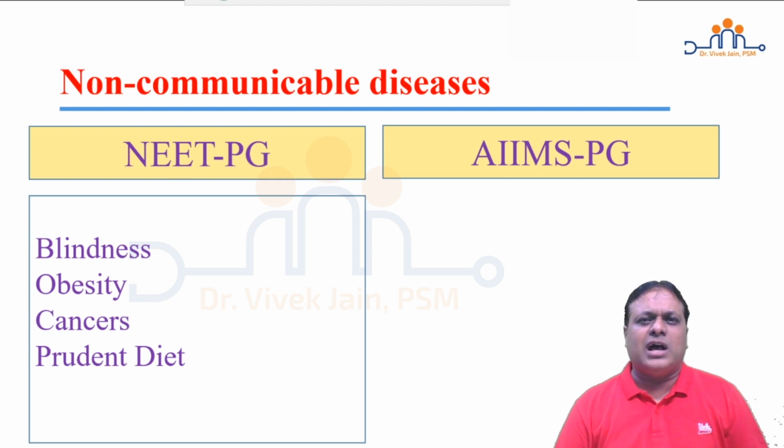Obesity. Here you are asked about the international classification of body mass index, various categorization. Even you are given a numerical where you are asked to calculate also. Weight and height of a person is given, you are asked to categorize whether he is normal, underweight, overweight, obese, or which grade of obesity. Beyond that, Broca's index, corpulence index, and skin fold thickness you must definitely know. Skin fold thickness is asked for sites also and with cutoffs also in the paper.